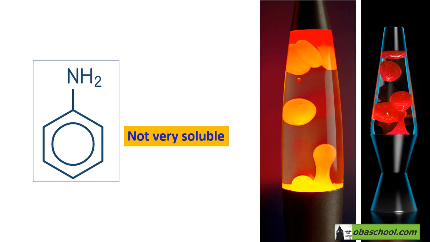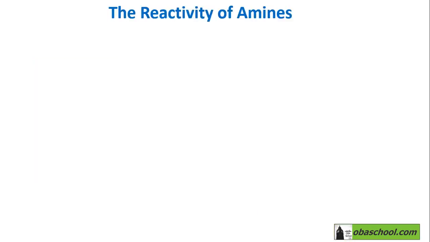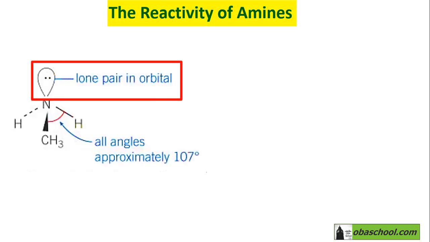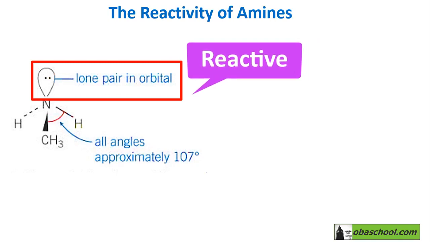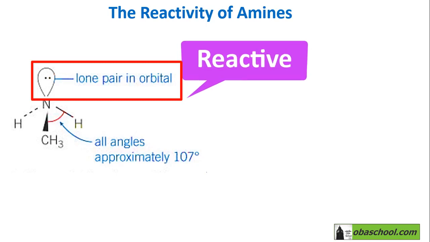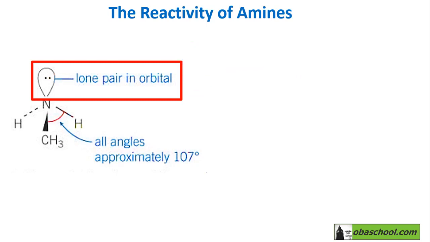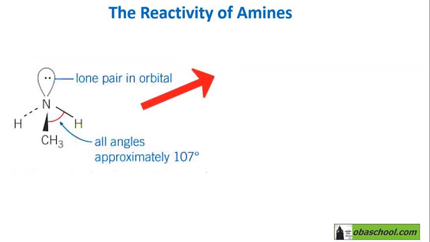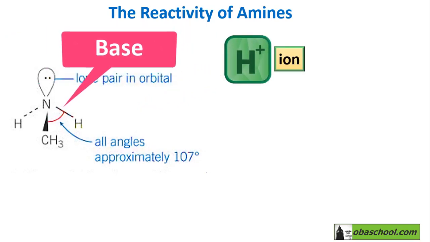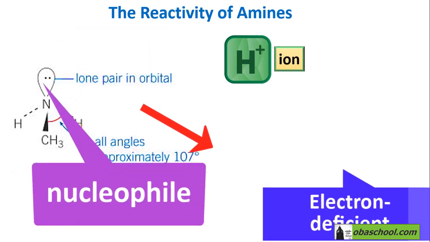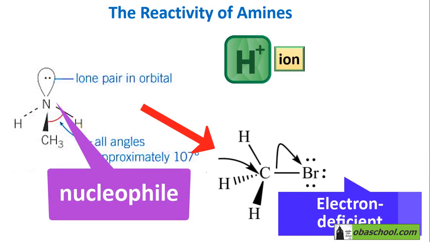Now, let's discuss the reactivity of amines. We have said that amines have a lone pair of electrons, which makes them more reactive. That lone pair makes the amines very reactive. This lone pair might form a bond with an H plus ion, where the amine is acting as a base, and it can form a bond with an electron deficient carbon, where the amine acts as a nucleophile.